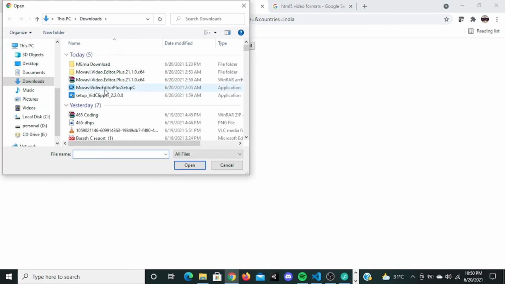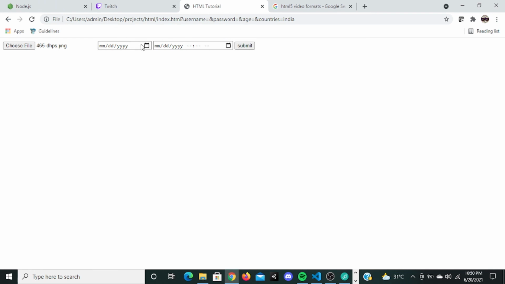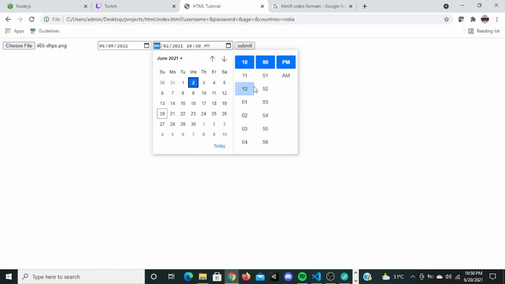So if I save this, go here, refresh it. I'm selecting a file right here, a date right here, and a time. I'm going to do this, and if I submit, it's going to submit to index.html.